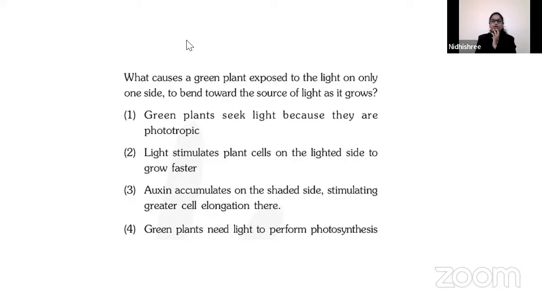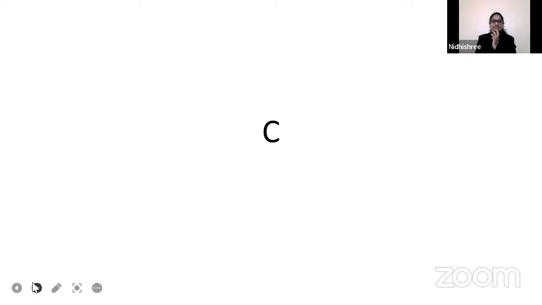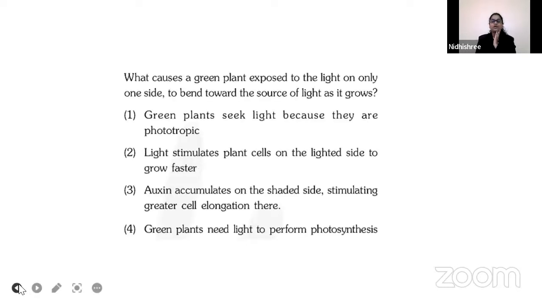Saundarya option C, Madhumita option C, Pallavi option C, Lohit option C, Radha option D, Danamma option C. Okay. Saundarya option D, Dhamini option C, Dyuti option C, Samarth option D. Okay. Parvati option C. Let us check the answer. The right answer is option C, auxin accumulates. On the shaded side, where light does not fall as much, which stimulates greater cell elongation.